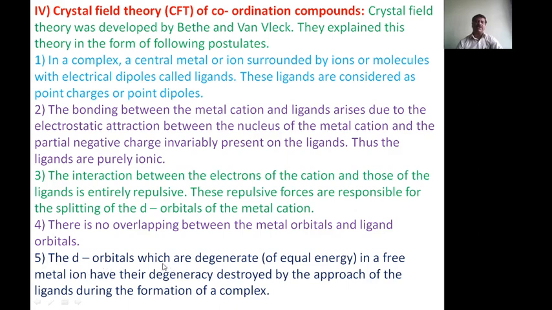The d orbitals are degenerate, meaning equal energy, in the free state of the metal ion, but this degeneracy is destroyed by the approach of ligands during the formation of the complex. In an isolated metal, the 5 d orbitals are degenerate. They have equal energy, and any electron can occupy any of the 5 orbitals.